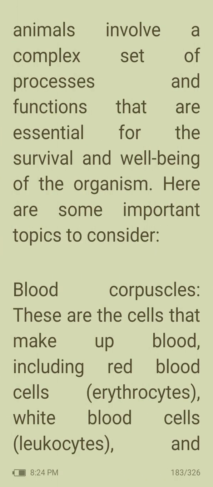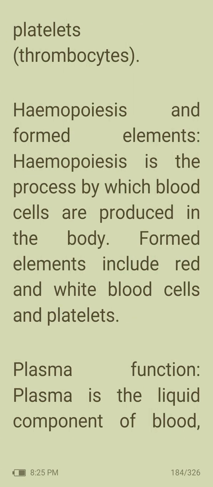So, blood and circulation in animals involve a complex set of processes and functions that are essential for the survival and well-being of organisms. So, blood corpuscles, these are the cells that make up the blood, including red blood cells, erythrocytes, white blood cells, leukocytes, and platelets, thrombocytes.